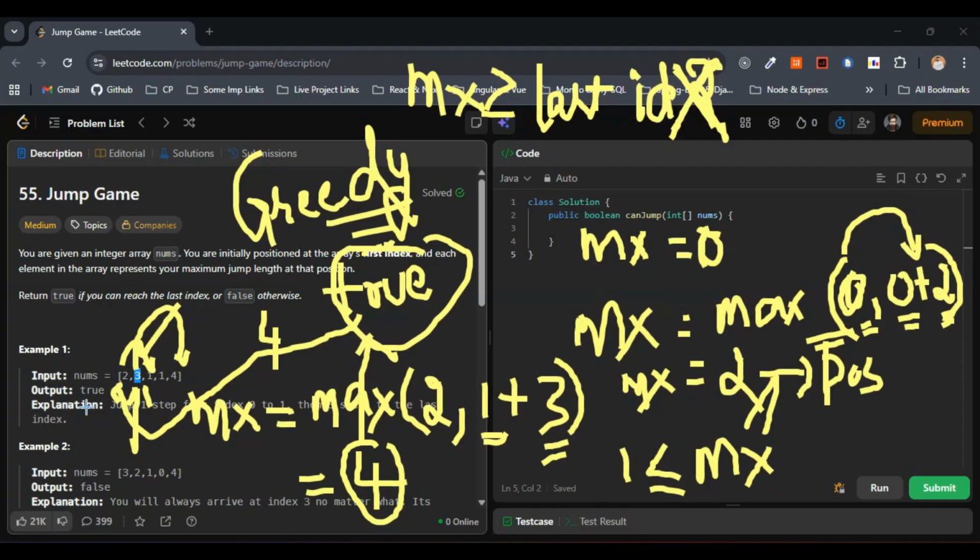If at any step i is greater than max, then we are stuck and we will return false. Try for example 2: there we will get i greater than max, so we will get stuck and have to return false. I insist you try out example 2. I have shown the approach for example 1, and the output we got is true, which matches the expected output. So our approach works absolutely correctly.